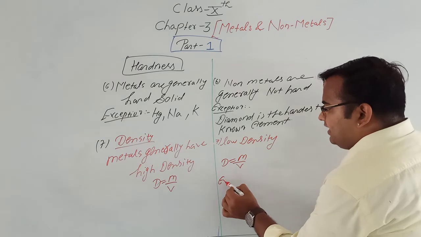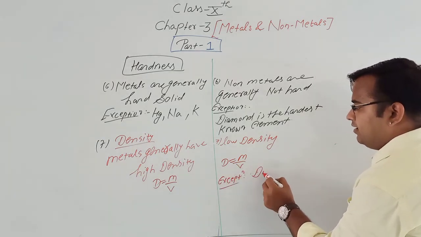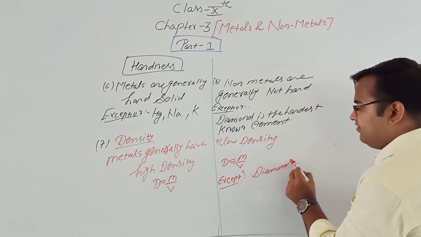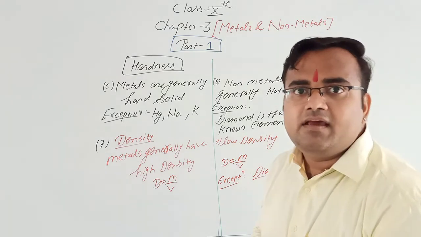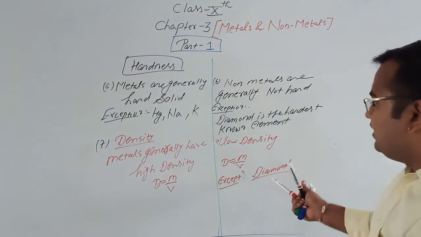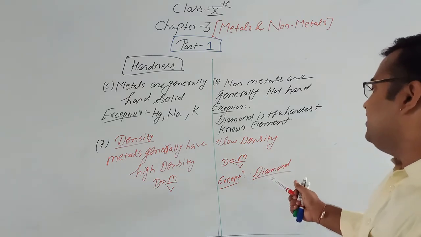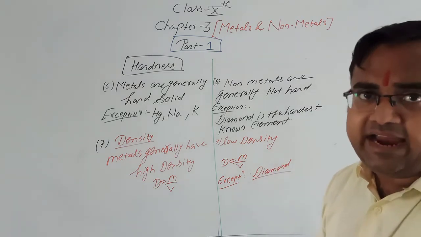Here there is also one exception. Diamond has very high density, because diamond is one of the hardest known elements. Generally non-metals have low density, but diamond has very high density.